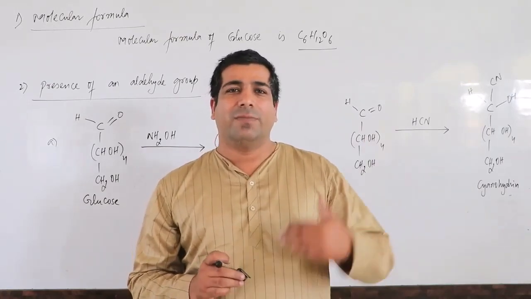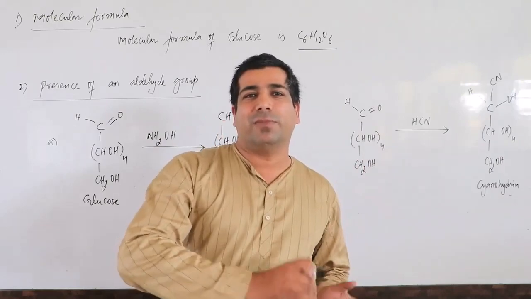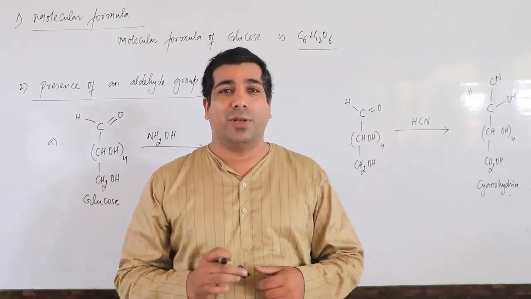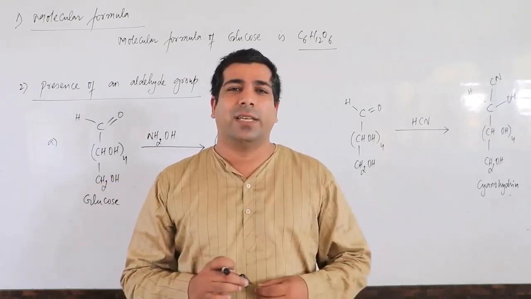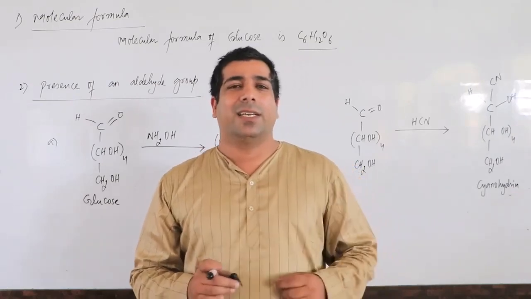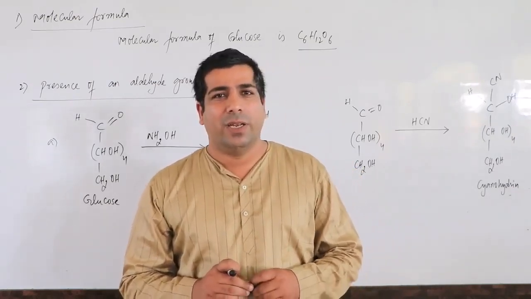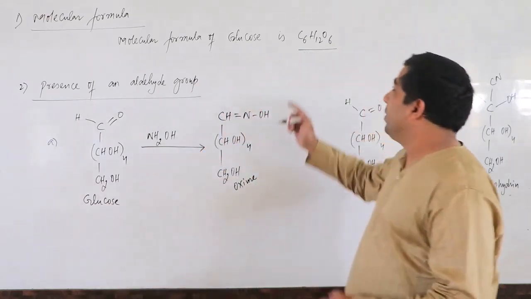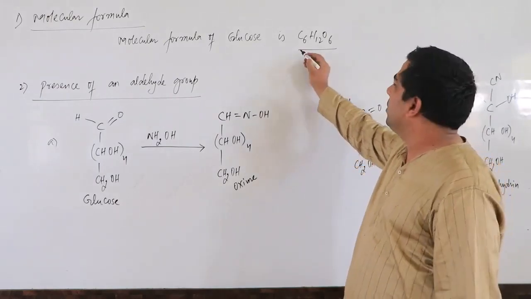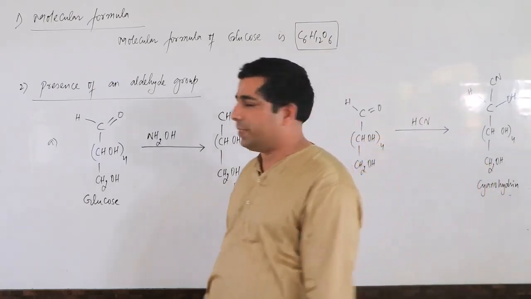Finally you were reaching the empirical formula, and later you used to derive the molecular formula. So that was a very big process of calculating the molecular formula. You have gone through that in Some Basic Concepts of Chemistry, as well as in Some Basic Principles and Techniques in Organic Chemistry, through which we determine the molecular formula. So he applied those techniques and determined the molecular formula of glucose as C6H12O6.